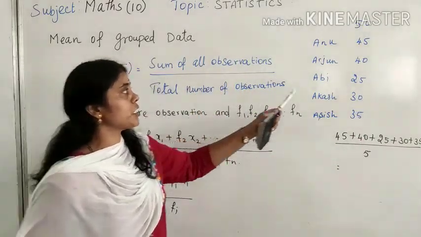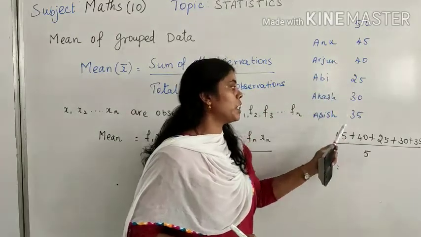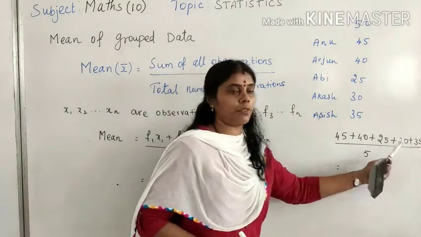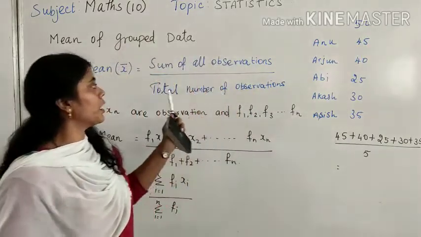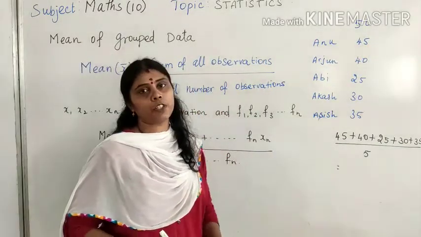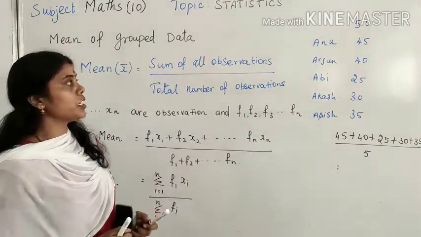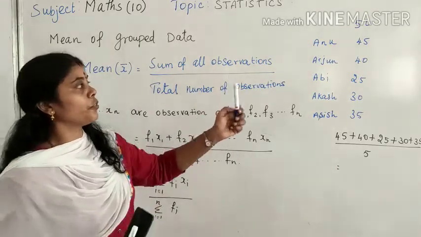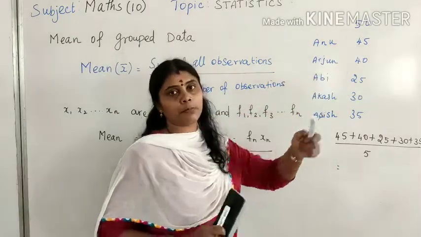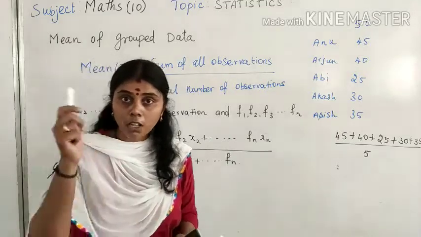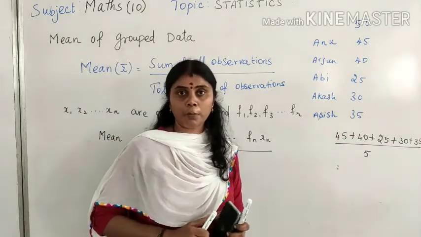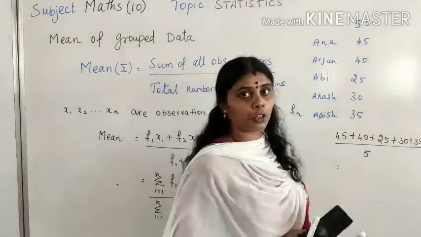Each one is called an observation, and I sum all the observations and divide by the total number of observations. The total number of observations is 5. If there is only one student with a mark, it's okay. But if I want to find out for the overall class, only one student will not get 45.